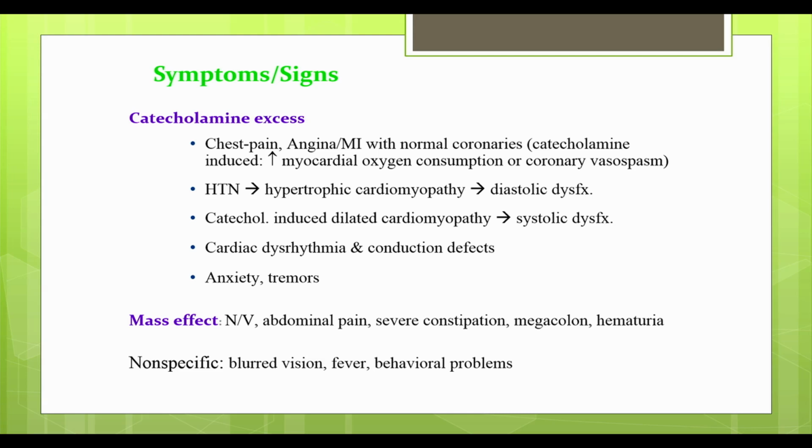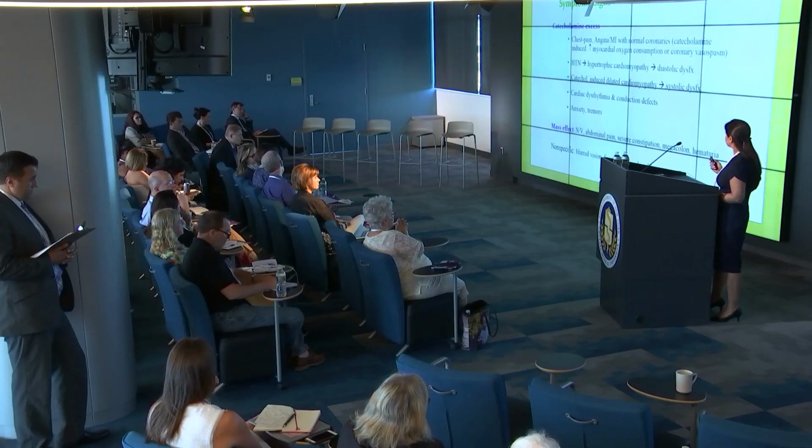Patients may have severe megacolons, and they may also endorse other symptoms such as hematuria. But we often see a megacolon as a finding in these patients. Beyond these 2 reasons why patients have symptoms, patients can also have non-specific symptoms. These could be blurred vision, fever, behavioral problems that can occur.